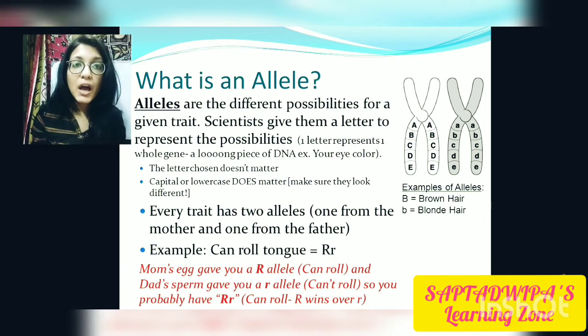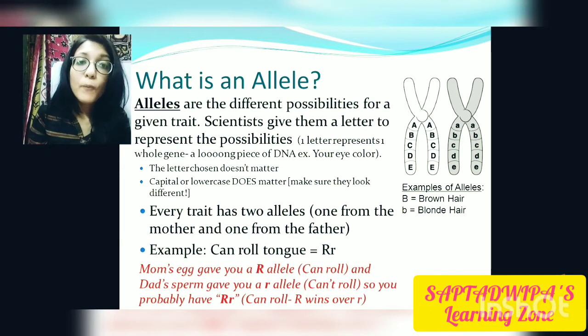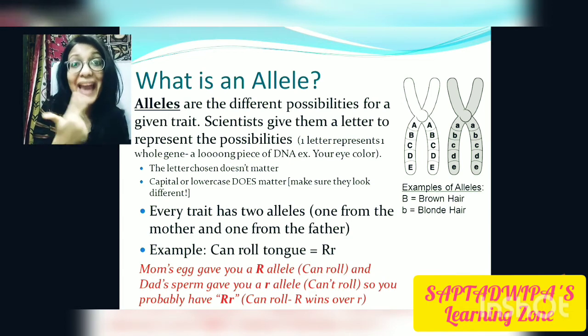Suppose everyone has two alleles, right? We get one from our mother and one from our father. So one can roll the tongue. Suppose mom's egg, as you can see in the picture also, gave you a capital R allele. That means the dominant one, which means you can roll your tongue. You can do like this, okay? But your dad's sperm gave you a small r allele, which is the recessive one. Capital R is the dominant one and small r is the recessive one.